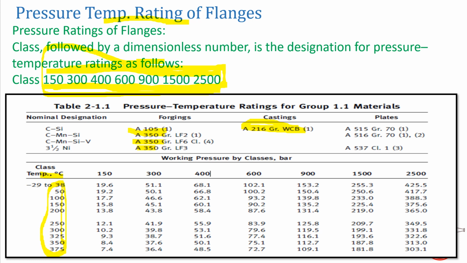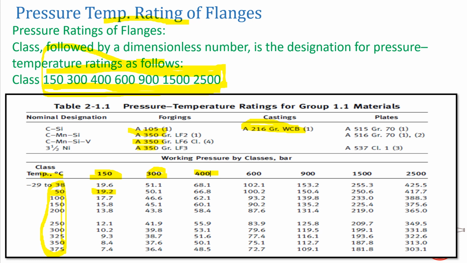So these are the temperatures, and corresponding to them in this horizontal line is the pressure class, or the class of the flange. So 150, 300, as I already told you, which is mentioned above. If you want to select a flange as per our system requirements, which may have a temperature of 150 degrees and pressure below somewhat 20 bar, we can select this class 150 flange.